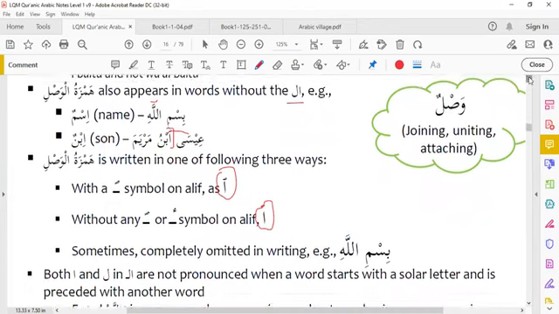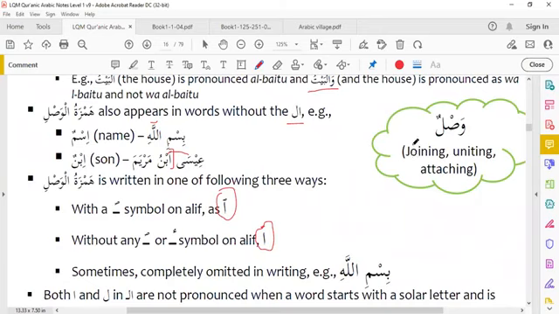And what is the definition of wasl? Wasl means joining, uniting, attaching. This is the meaning of Hamzatul Wasl. It joins the words. It unites the words.